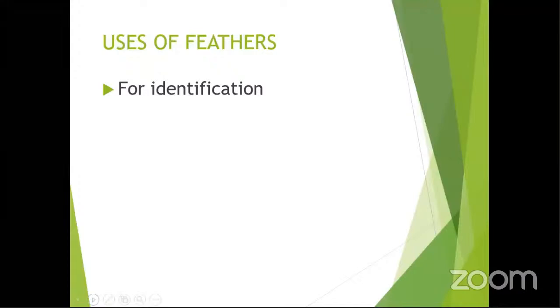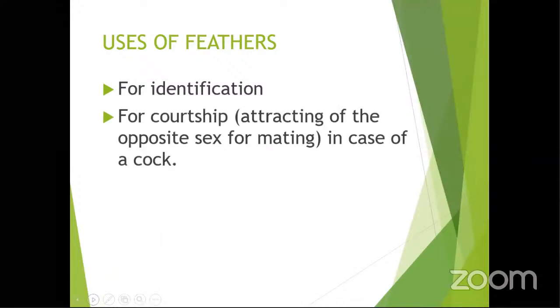One of them is for identification, which nobody mentioned, but you can use them for identification. Especially, you can identify a cock and a hen. A cock has bright feathers, while a hen has dull feathers. It is just identification. And then for courtship, attracting the opposite sex for mating. In case of a cock, can attract.